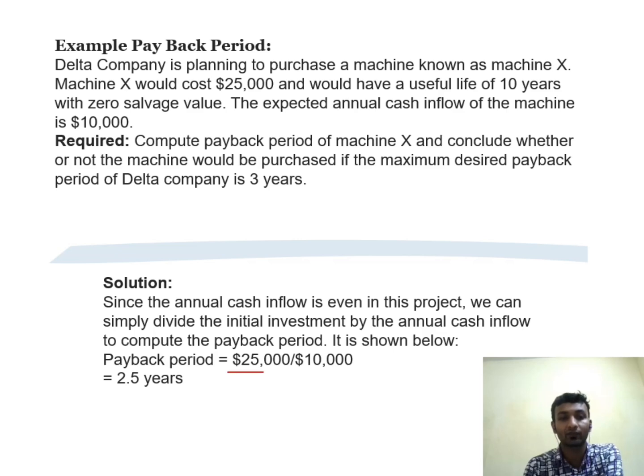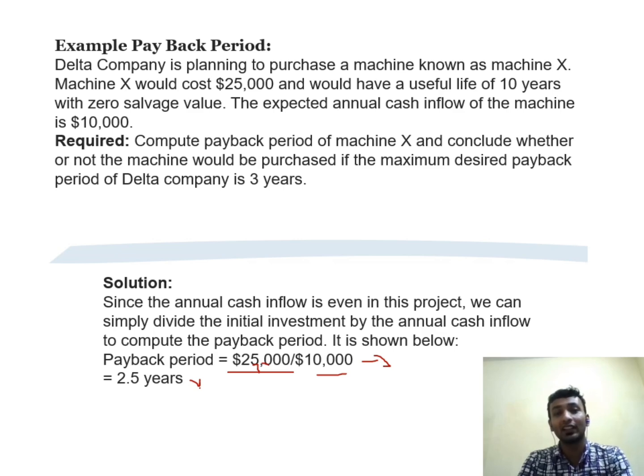First, the initial investment is given. So it is the initial investment divided by the cash flows, the cash flow it will generate. Then what comes? The answer comes 2.5 years. So it fulfills the criteria. So as I have said, it is a very easy method, the easiest method of capital budgeting.